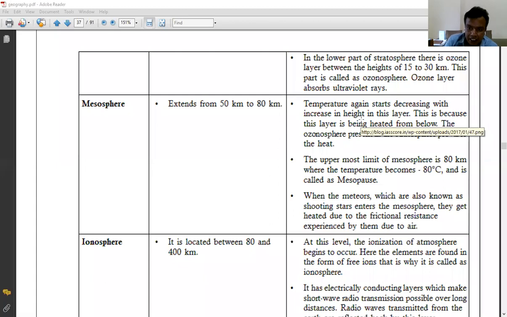We say a star has broken, but actually the star has not broken. It is a meteor which has entered the earth's atmosphere, and due to the friction created at the mesosphere, it looks like it is burning. The meteors, known as shooting stars, enter the mesosphere and get heated due to the frictional resistance of the air. All of the meteors are burnt and vanish in the mesosphere. That is the significance of the mesosphere.